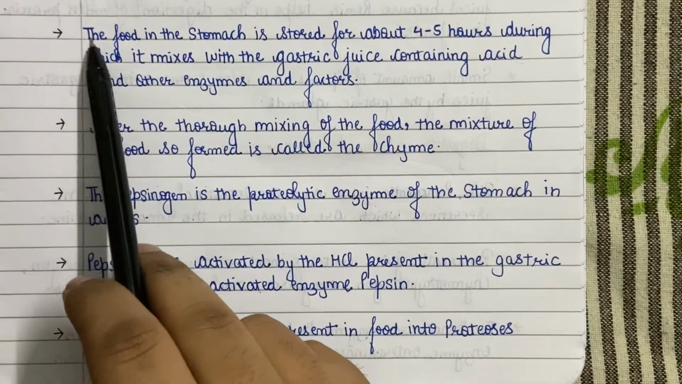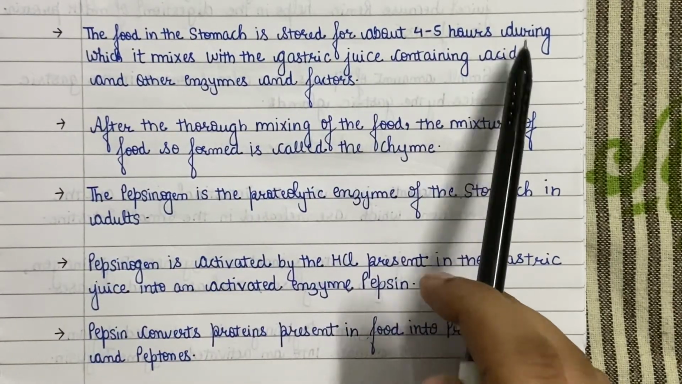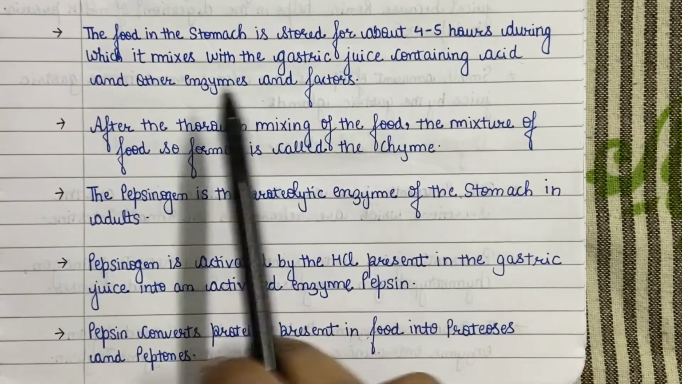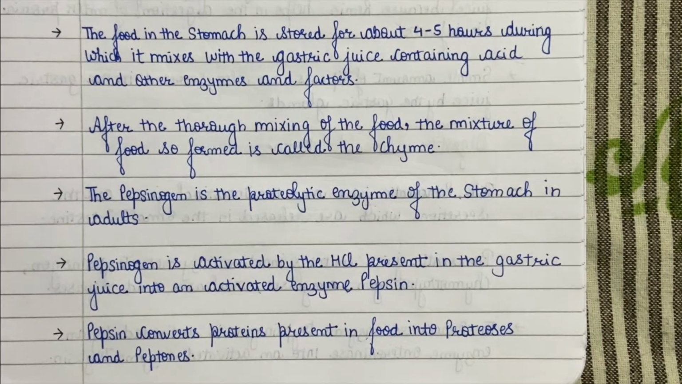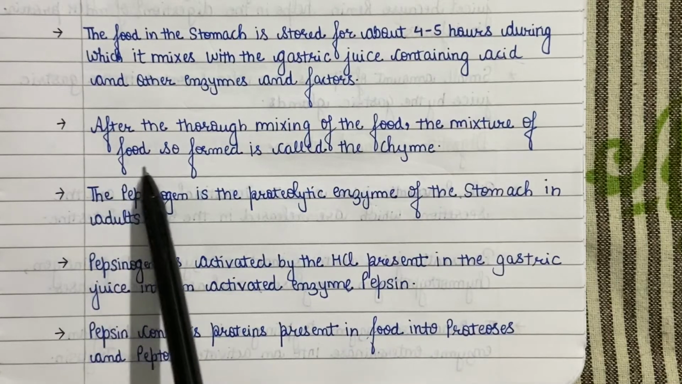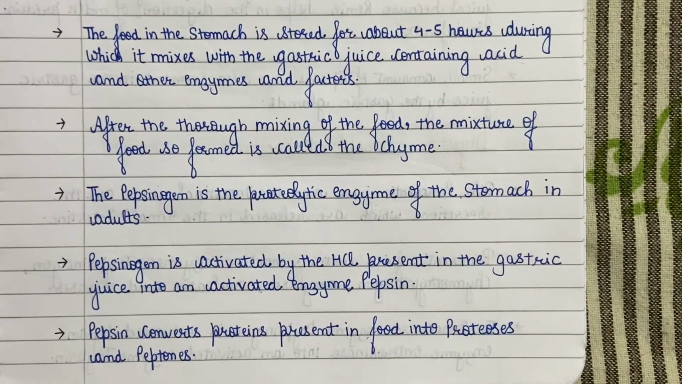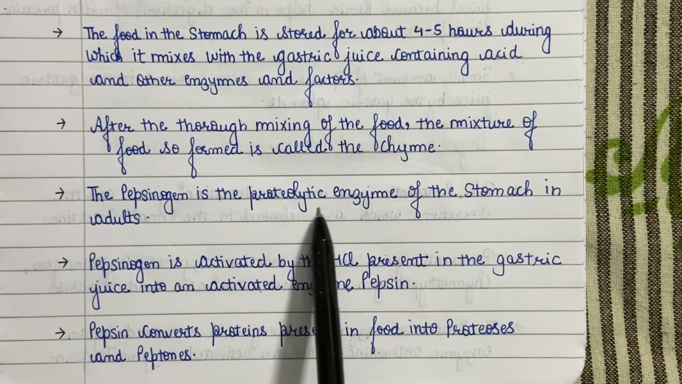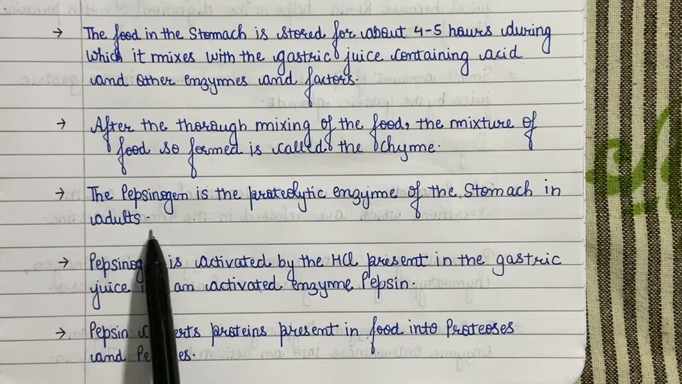The food in the stomach is stored for about 4 to 5 hours, during which it mixes with the gastric juice containing acid and other enzymes and factor. The food is mixed thoroughly with the acidic content of the stomach by the churning, wave-like movement of the stomach. After the thorough mixing of the food, the mixture of food with gastric juice so formed is called the chyme. The pepsinogen is the proteolytic enzyme of the stomach in adults because it helps in the digestion of proteins.